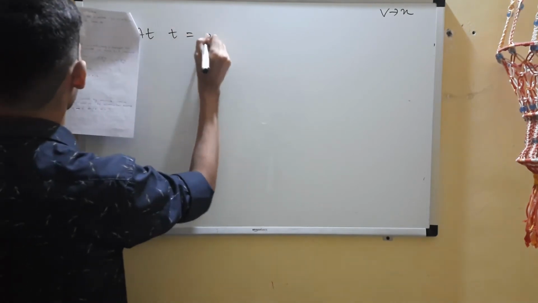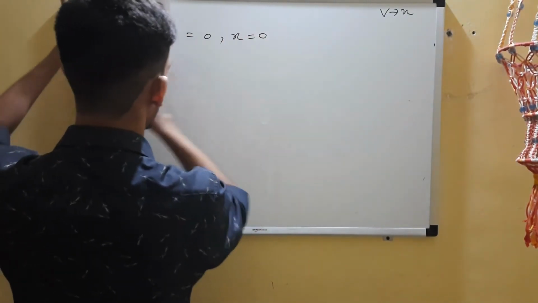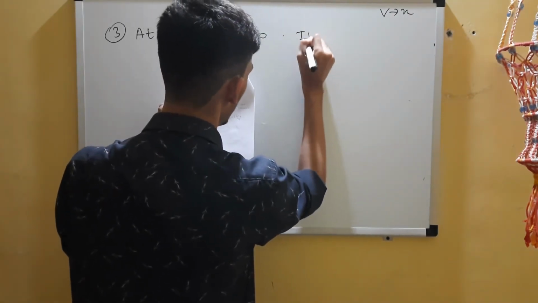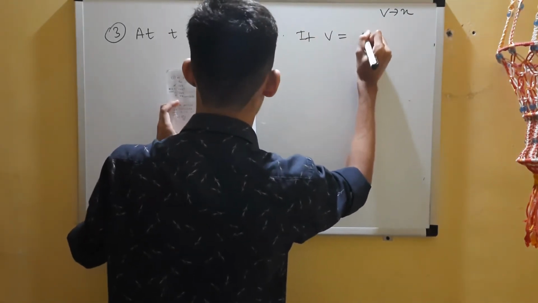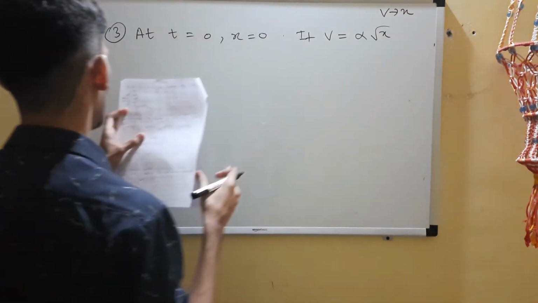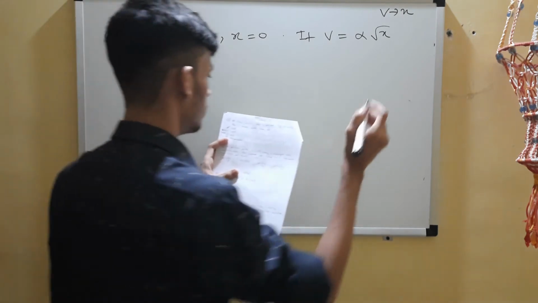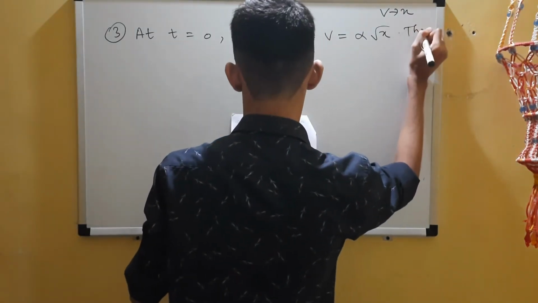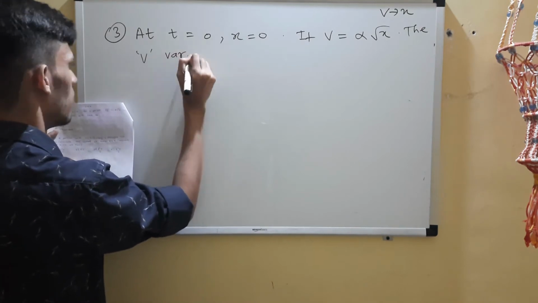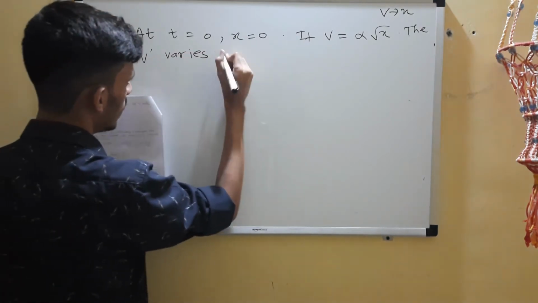At t equals 0, x equals 0, so the initial displacement of the particle is 0, and if velocity v is alpha into root of x, so v and x are related. How does the velocity vary with time?